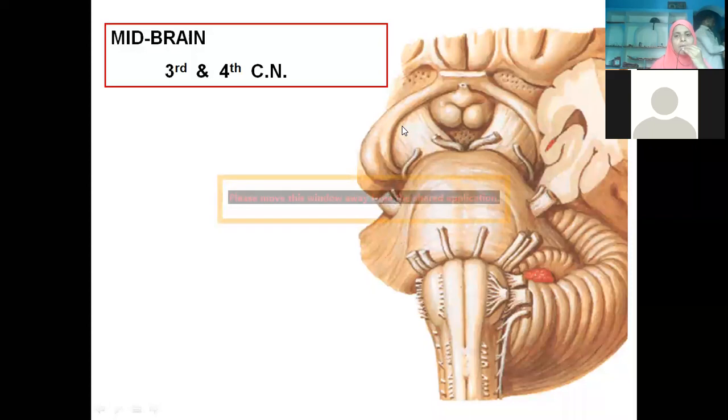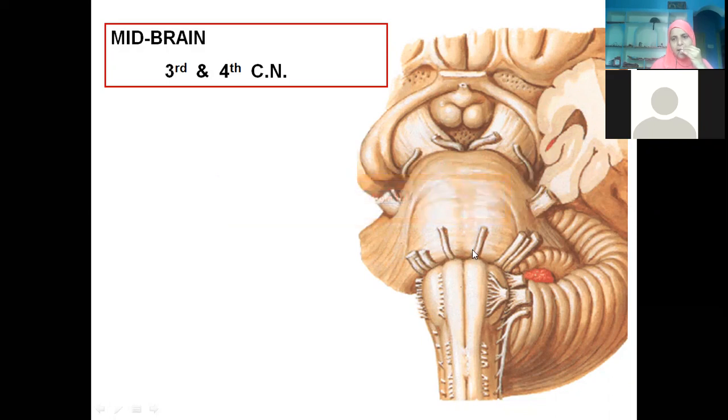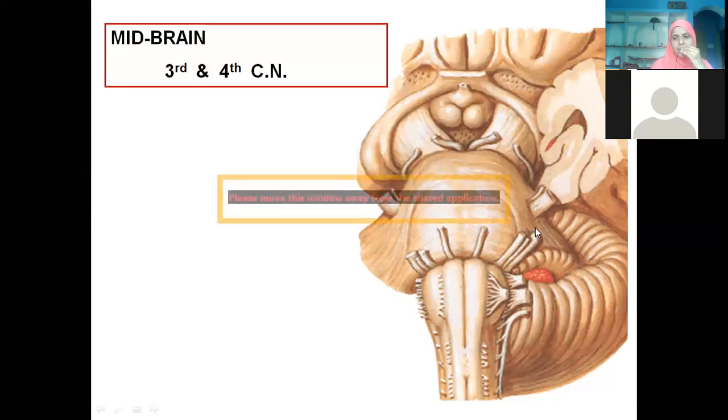The plural of crus is crura. The crura or crus cerebri, you also call them cerebral peduncles. What is this? The optic chiasma. Olfactory is first, optic is second, isn't it? Then third is oculomotor and fourth is trochlear. Then fifth is trigeminal. Sixth is abducens. Seventh is facial, with two rootlets. Then eighth is the vestibulocochlear. Like that, we have all the cranial nerves.